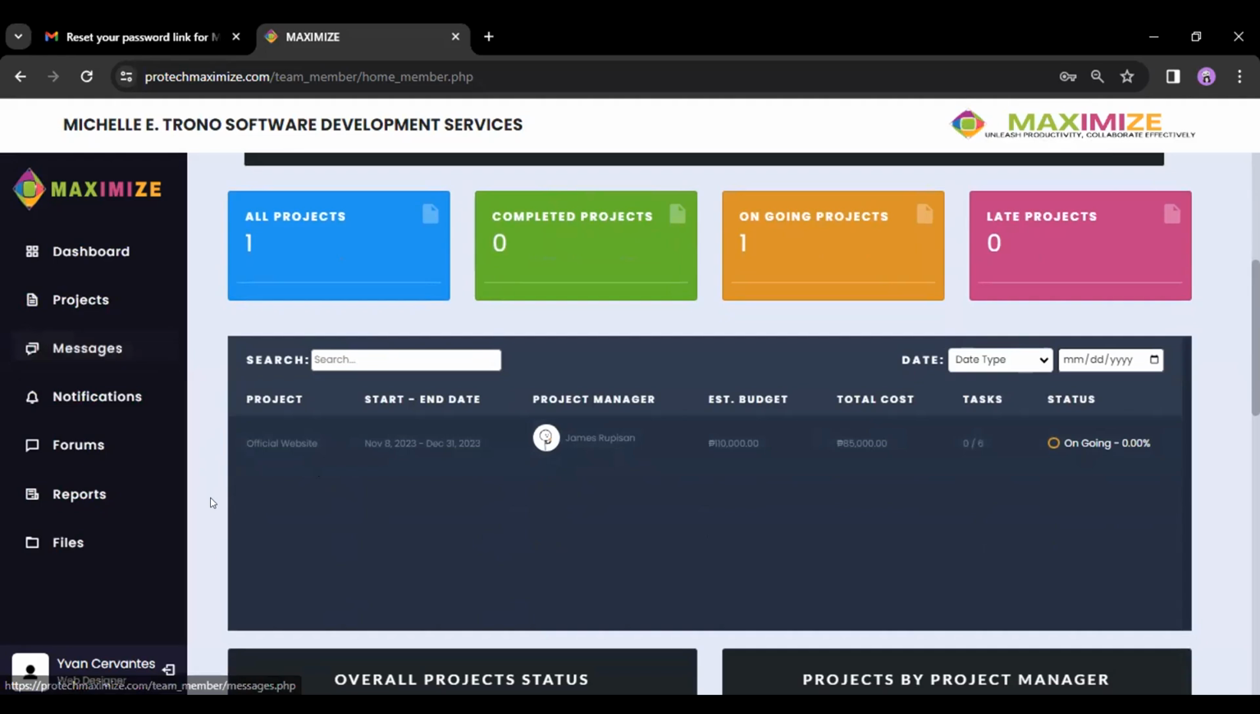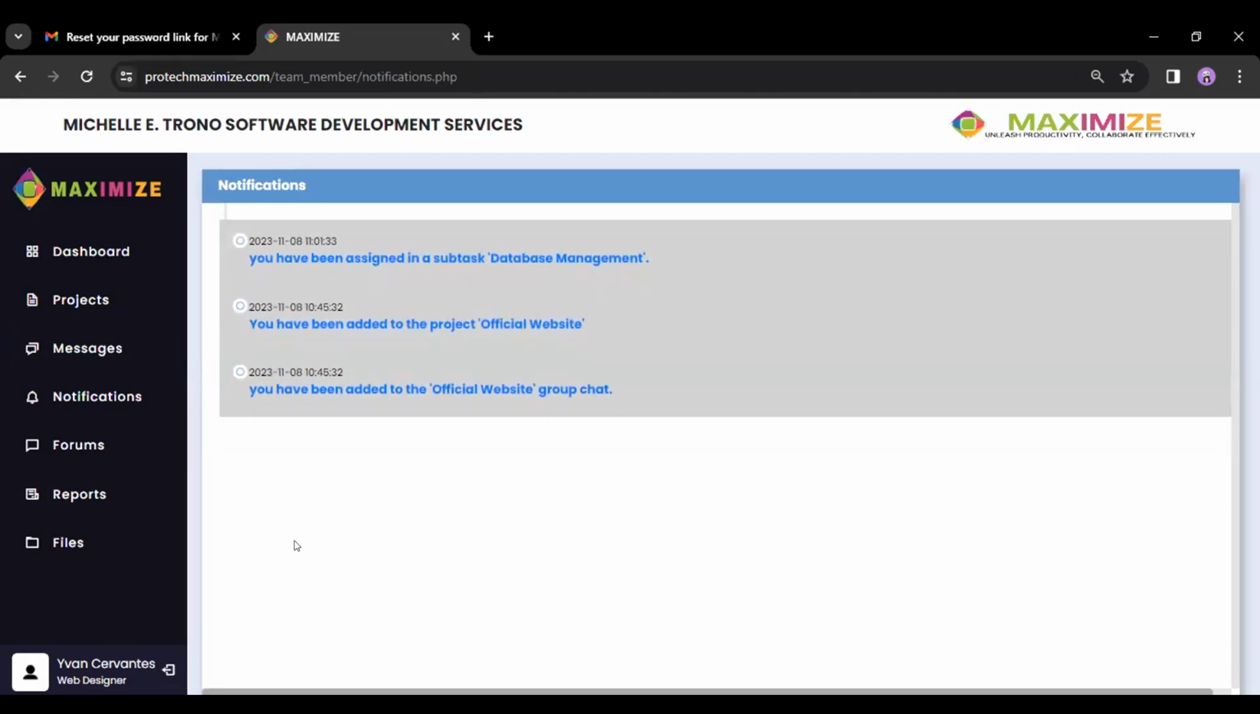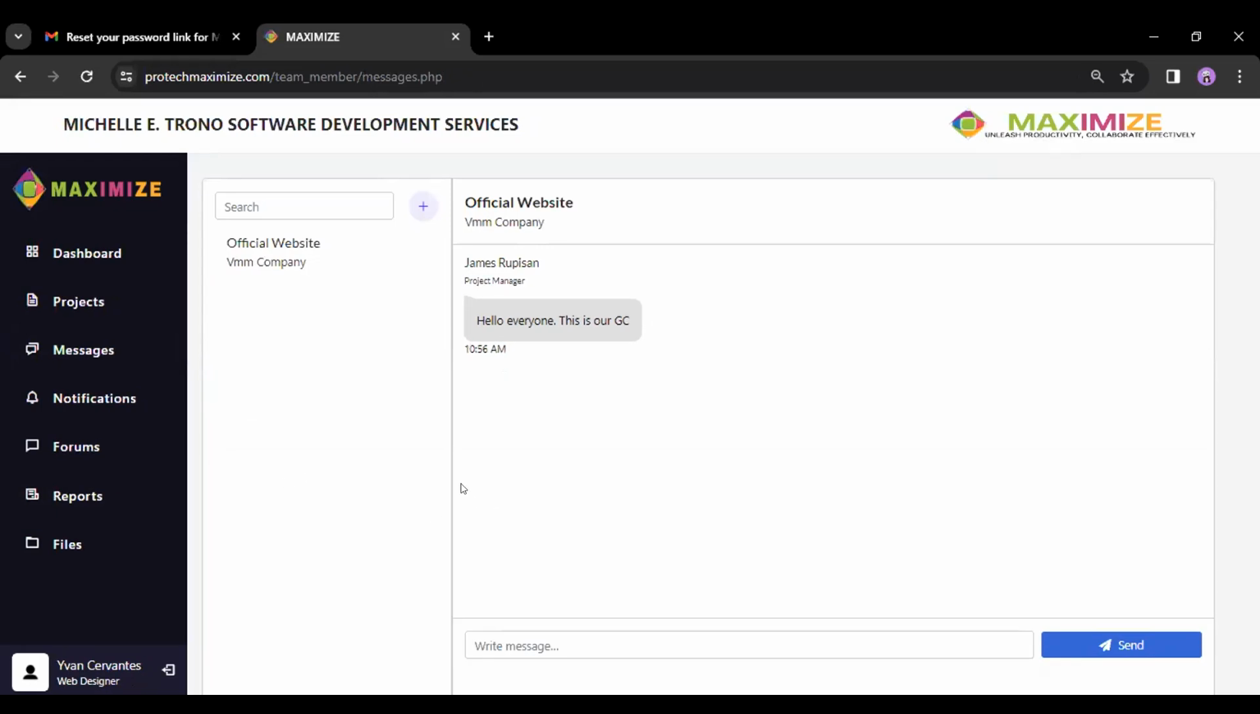Let's just go to notifications. Our notifications allow us to know, for instance, if we're added to a group chat, added to a project, or added to a specific subtask. For this, let's go to our group chat first. We can see here the message of our project manager. In our message collaboration, we have here the message of James Rupisan, and we can reply to it. For instance, hello, our project manager. And just send it.